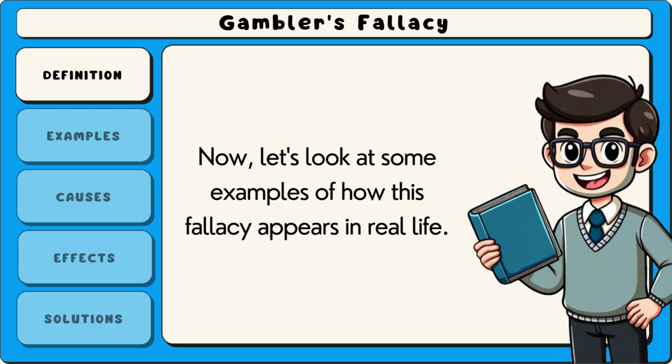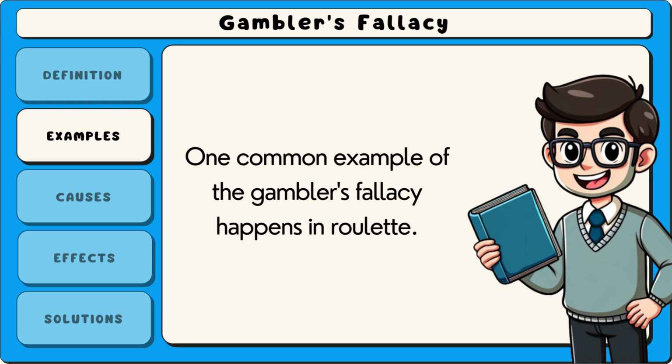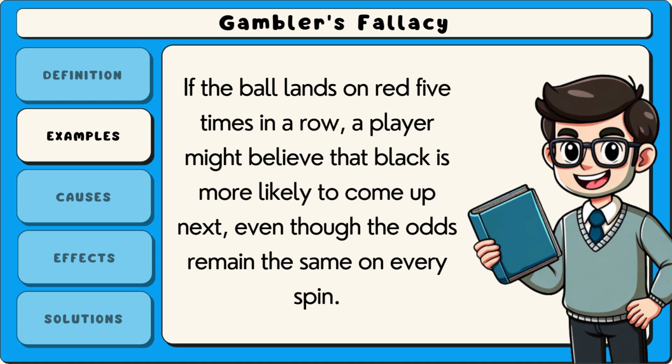Now let's look at some examples of how this fallacy appears in real life. One common example of the gambler's fallacy happens in roulette. If the ball lands on red 5 times in a row, a player might believe that black is more likely to come up next, even though the odds remain the same on every spin.